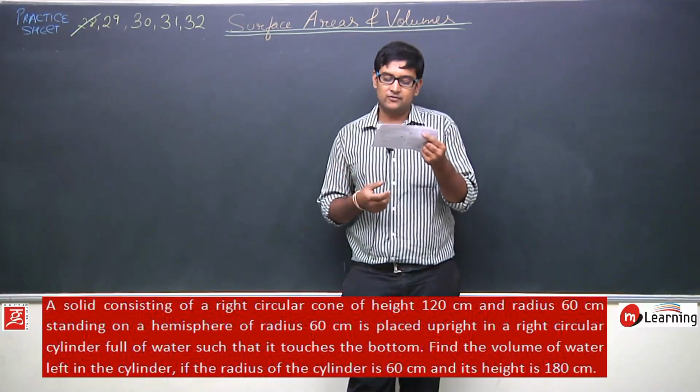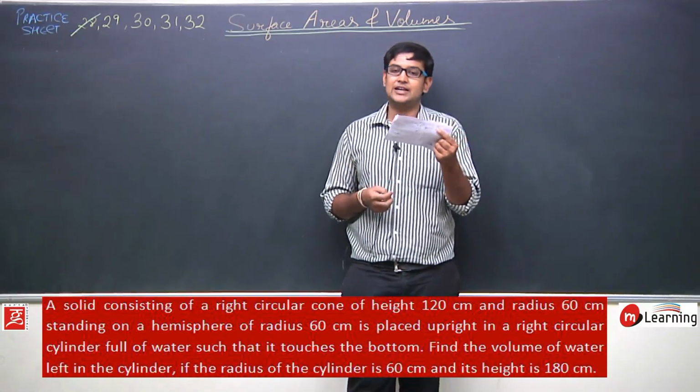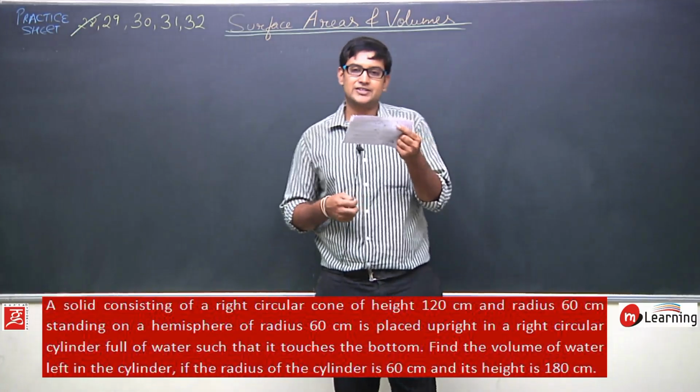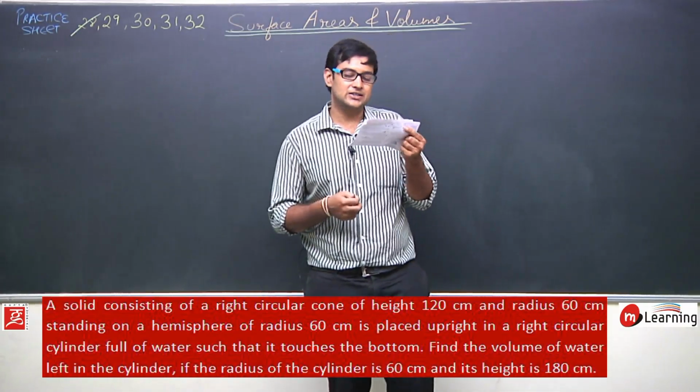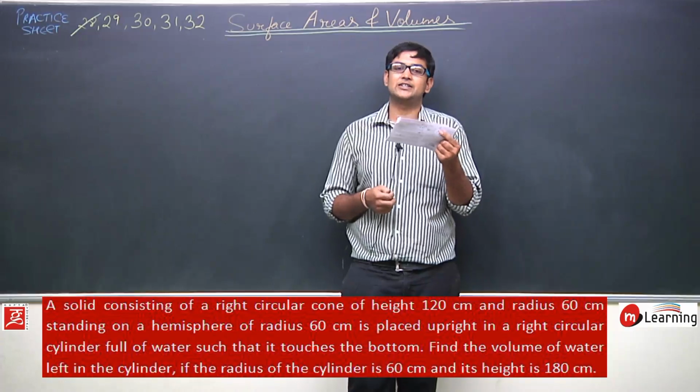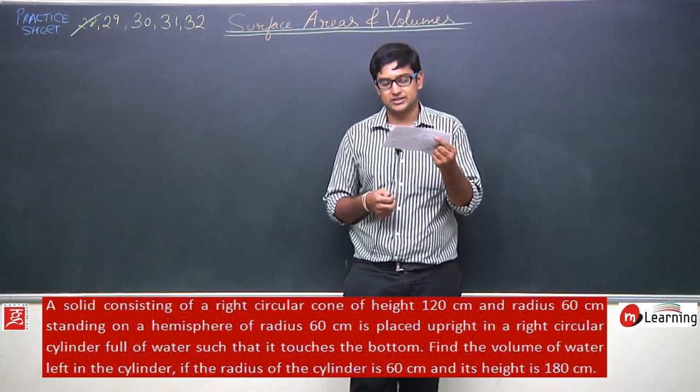Find the volume of the water left in the cylinder if the radius of the cylinder is 60 centimeters and the height of the cylinder is 180 centimeters.